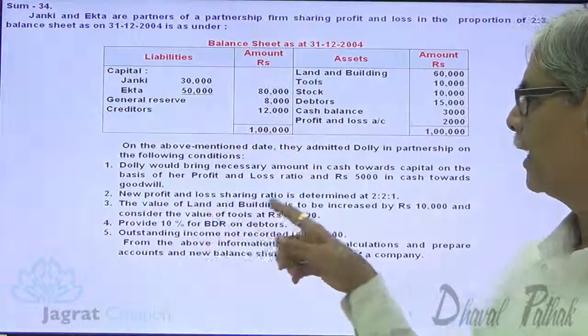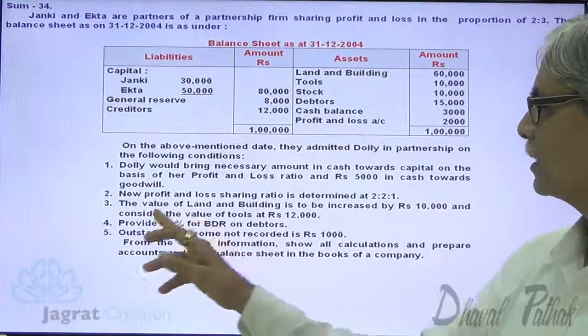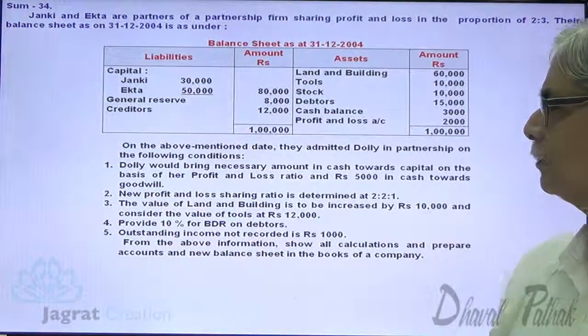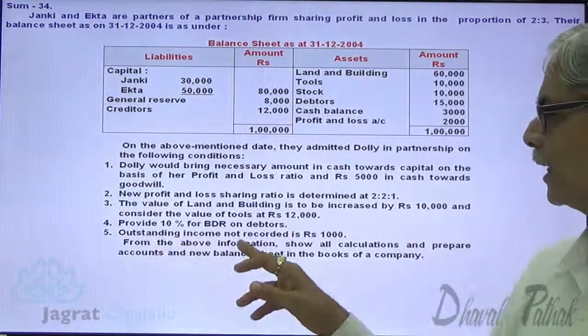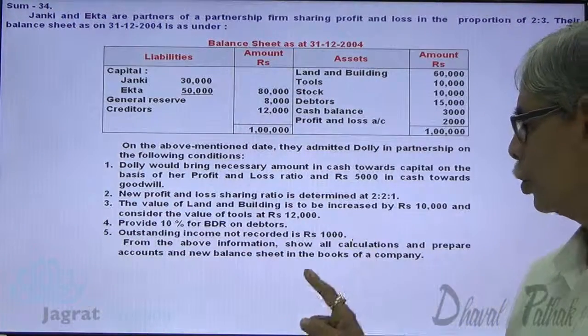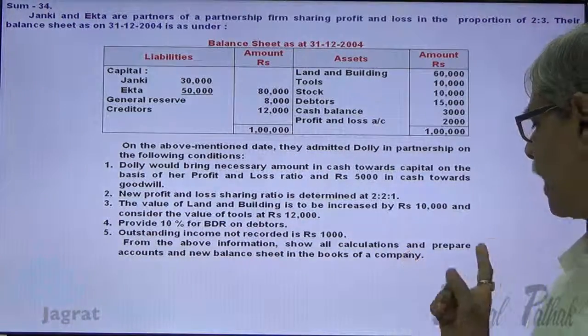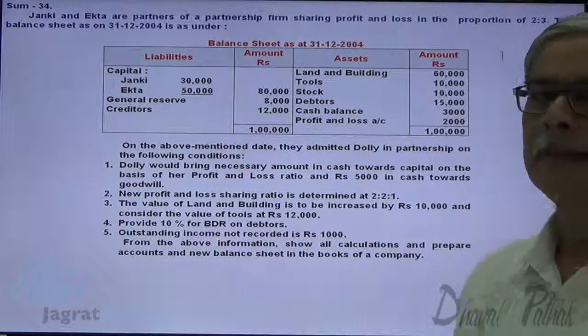The value of land and building is to be increased by 10,000, and consider the value of tools to be 12,000. Provide 10% for bad debt reserve on debtors. Outstanding income not recorded is 1,000. From the above information, show all calculations and prepare accounts and the balance sheet in the books of the firm.